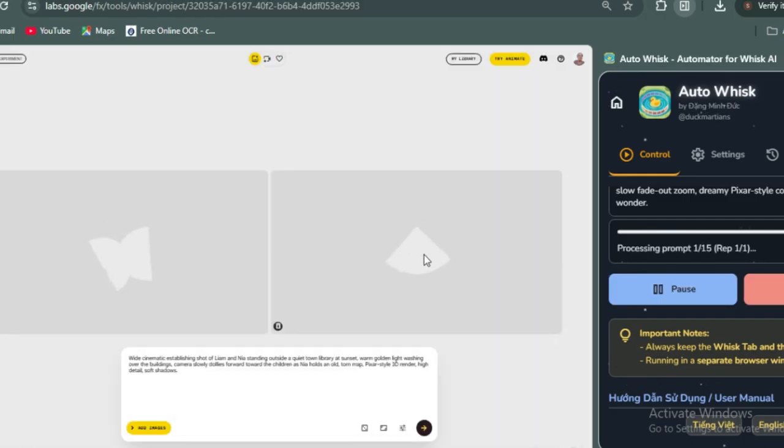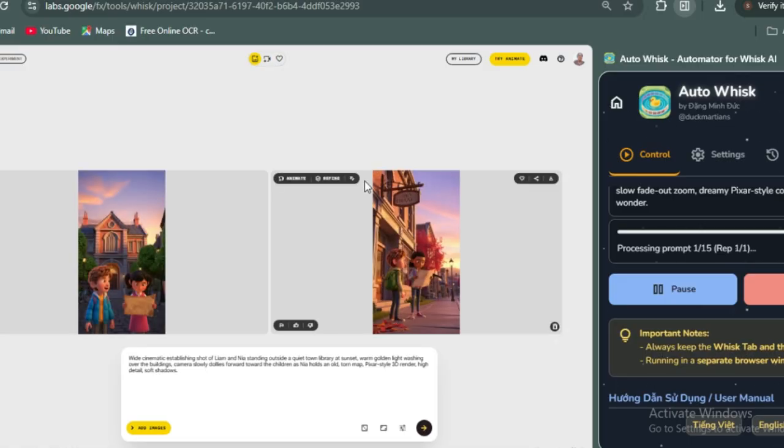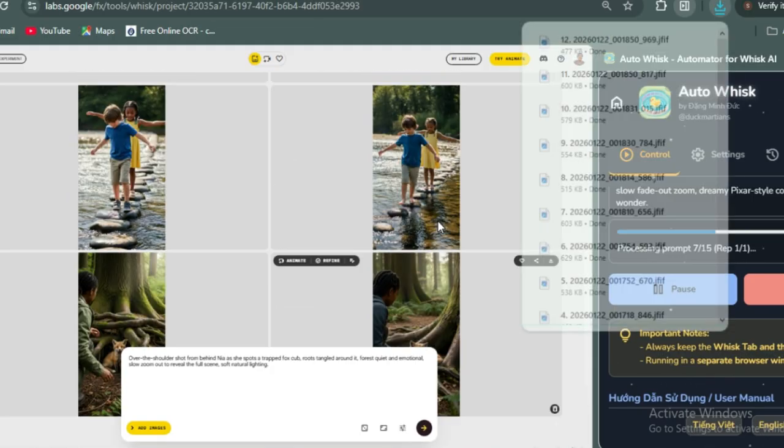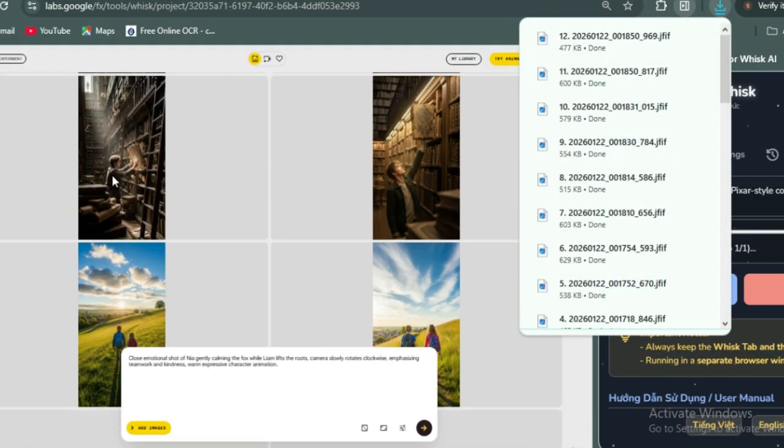Now after a while, you can see the images are generating. You can see the image is generated. It's writing here processing prompt 1 of 15, meaning that it's going to process all the 15 prompts that we requested. Now the images are generating and they are still generating. But now let's take a look at what they generated for us.